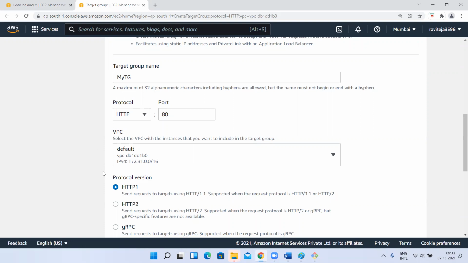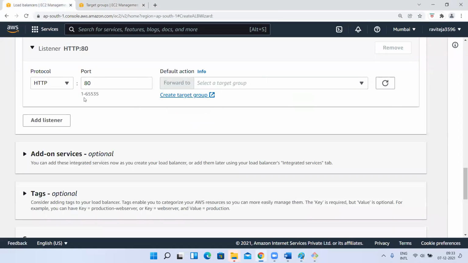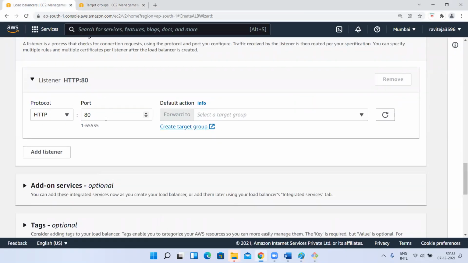How you are accessing your load balancer, what is the protocol and port number you are using to access your load balancer? Here you have defined the listener, right, what is the port number and protocol. To access your load balancer, you are using HTTP and 80.